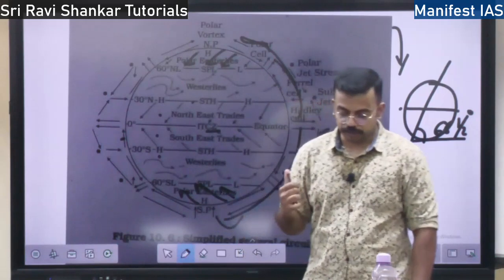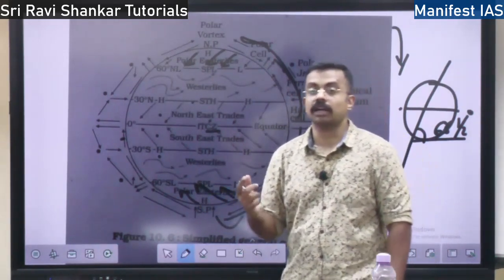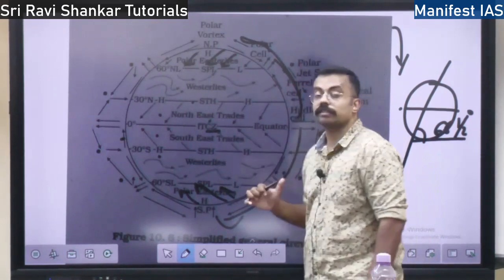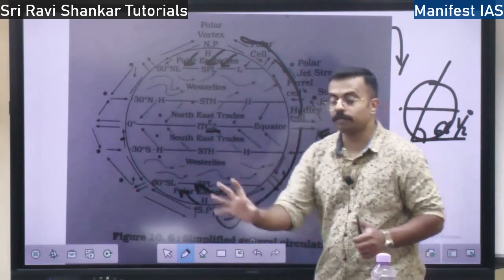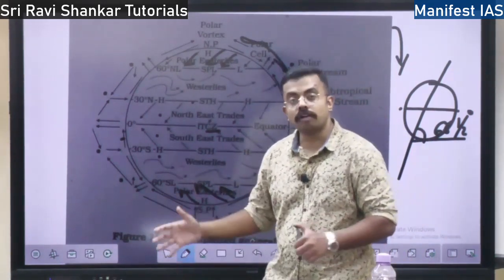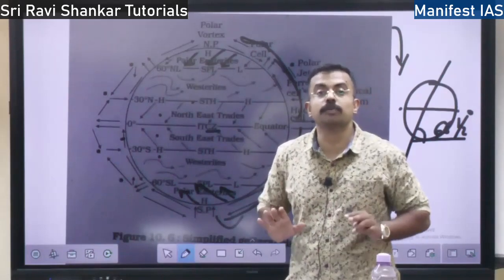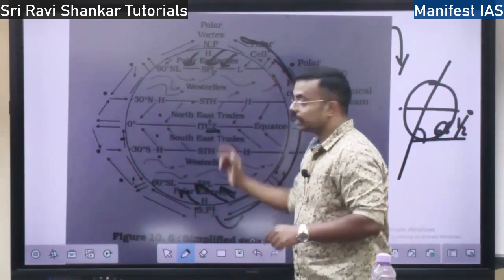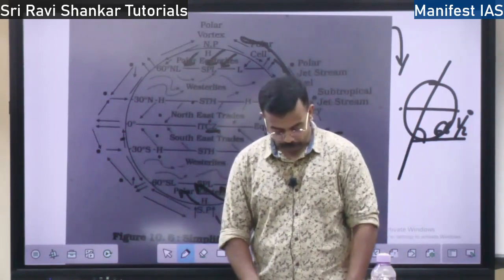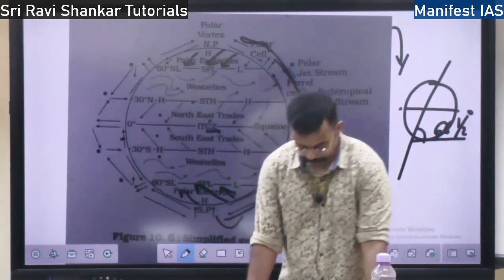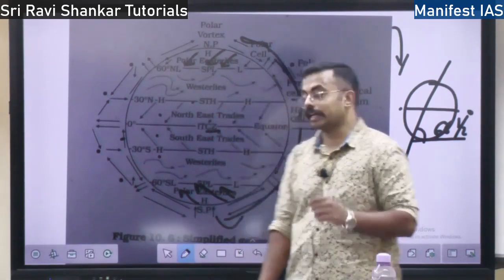So how does it affect the oceans? The oceanic currents, the cold current and the warm current, are also affected because of the movement of the wind. How? Because with the pressure change, the wind moves, and when the wind moves, along with it, it moves the oceanic currents. Ocean current will also move along the wind. So the pressure change not only moves the air, it also moves the ocean water in the form of currents, right? So here one concept is very, very important with respect to the currents.